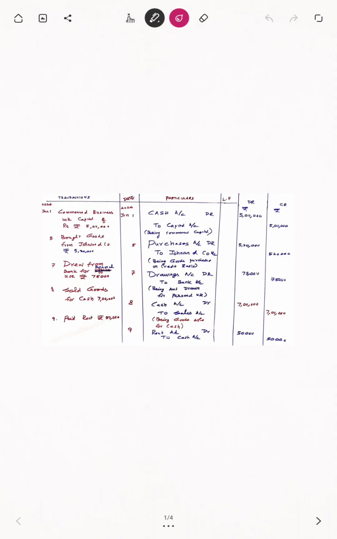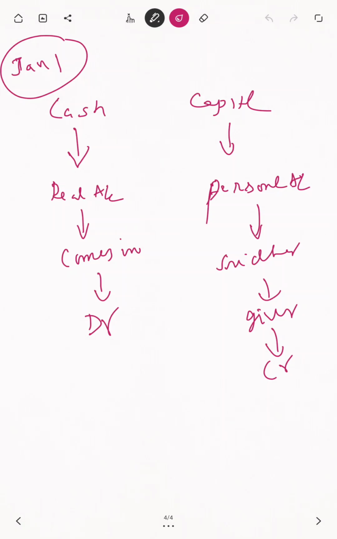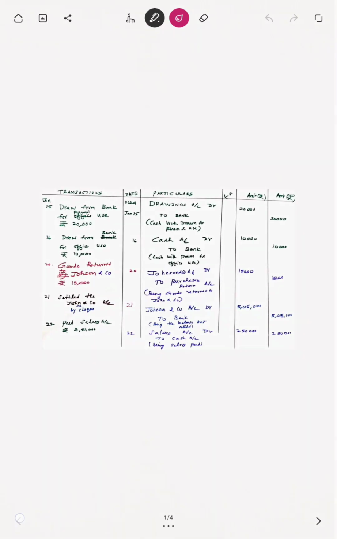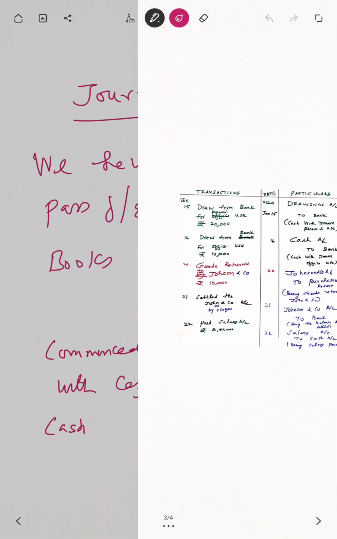So now our first entry is successfully posted, that is cash account debit to capital account. I'll explain very nicely. Next one is what? Bought goods from Johnson and Co for 5,20,000. Now what we have to write? What date? That is also very important. January 5th. Correct or not?